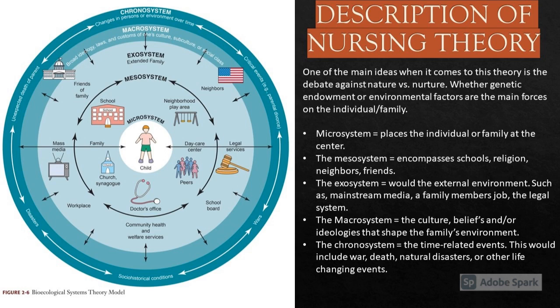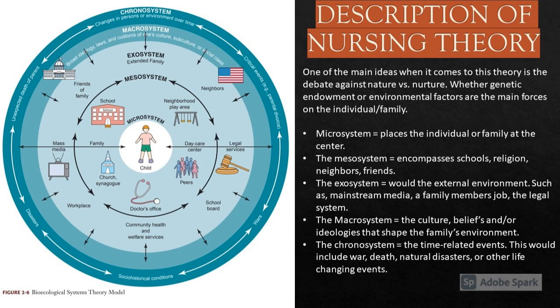Next would be the exosystem. This would be considered the external environment. This would be mainstream media, a family member's job, or the legal system. They can affect the lives of the family members, but they may not be in direct relation.